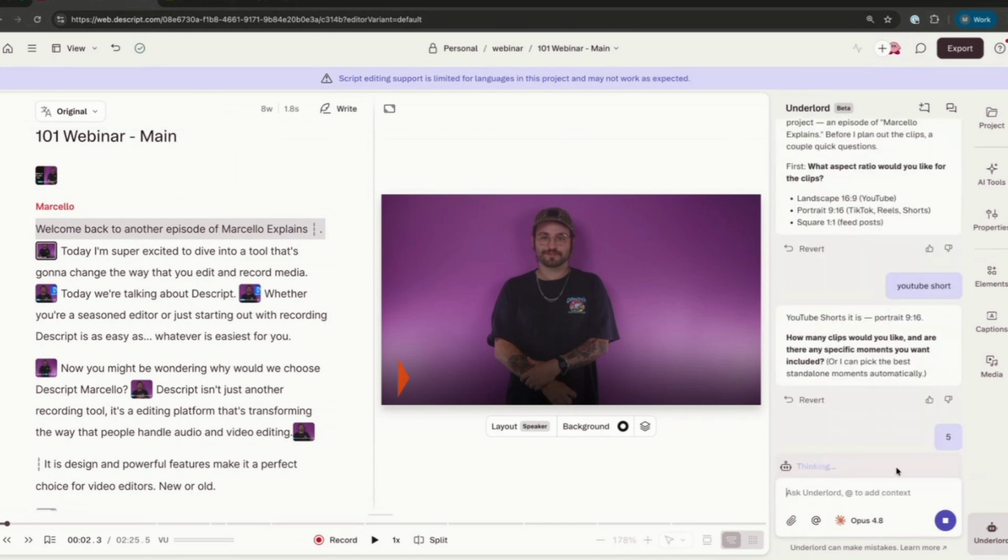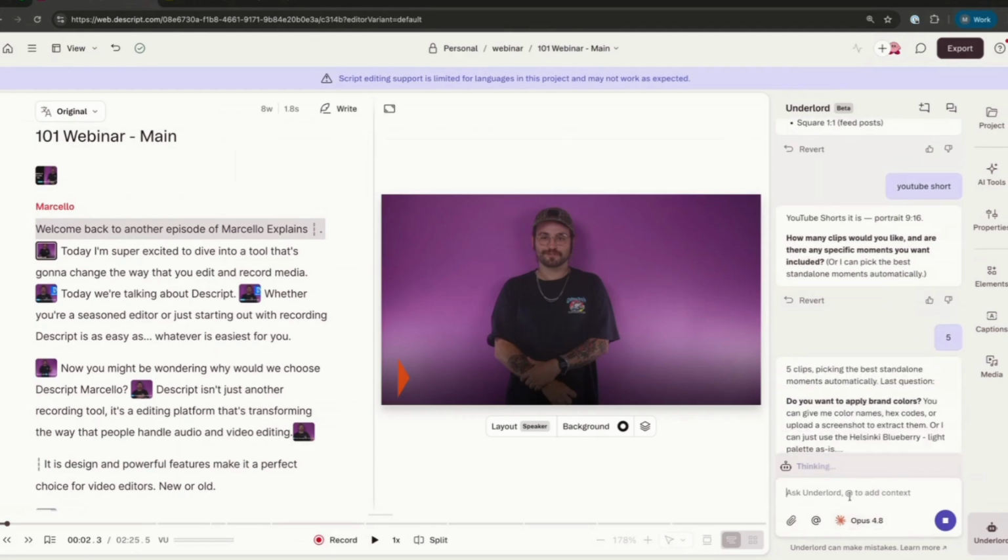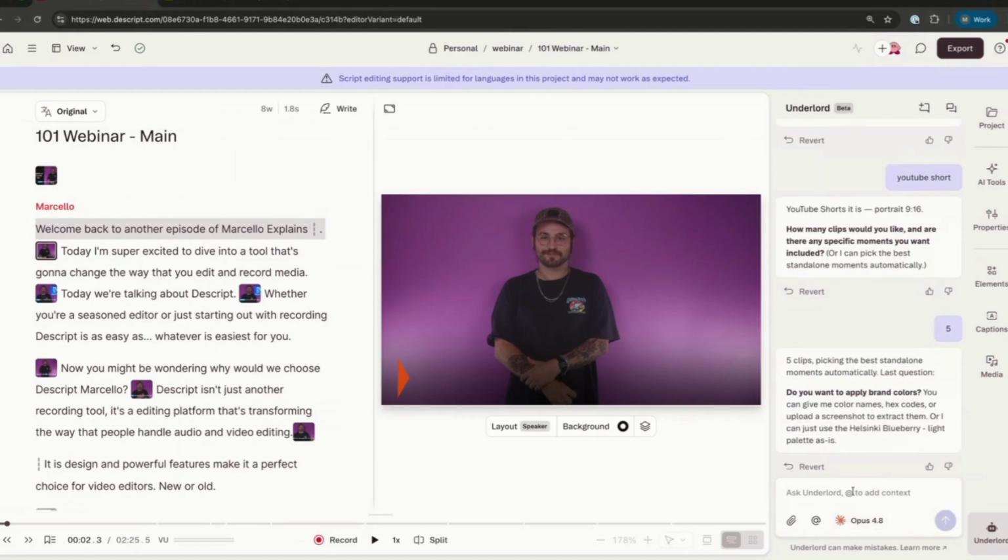Here, let's say I want 5 clips. And then here it's asking me again for the brand colors or brand standards. So here I, at this point, would be able to import my brand guidelines, or we have the ability to import content from your computer. So you can import like a one pager or a guideline for what you are wanting your visuals to align with. I'll continue with the Helsinki Blueberry one.